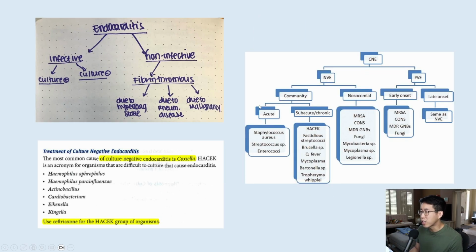Taking a look at this picture here, you can see the common organisms that you'll see in acute endocarditis or culture positive endocarditis, and that's going to be things like Staph aureus, strep, and enterococcus. And then on the subacute or chronic side, these are going to be where you have those culture negative organisms like the HACEK, fastidious streptococci, Brucella species, and Q fever.